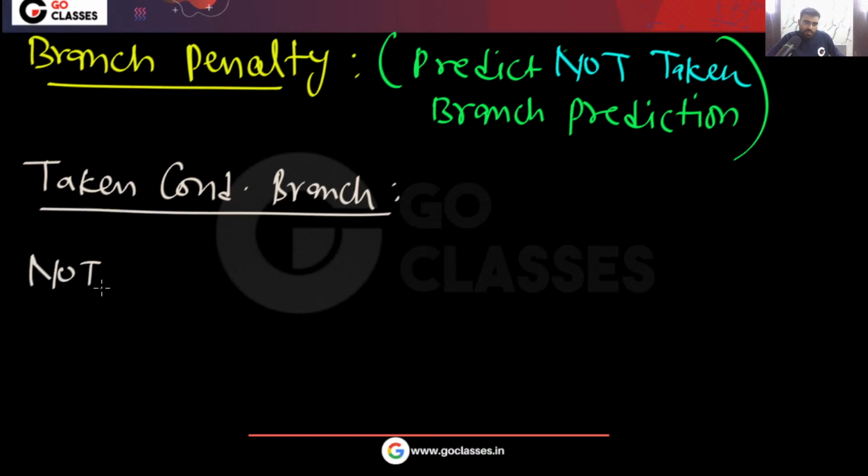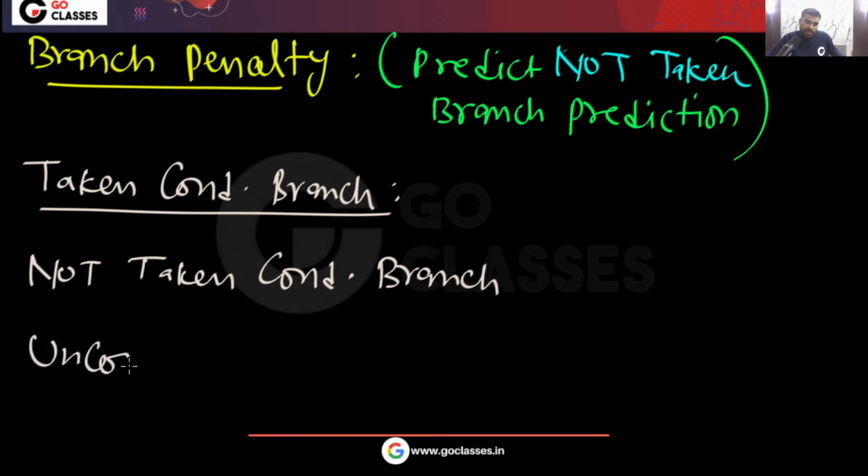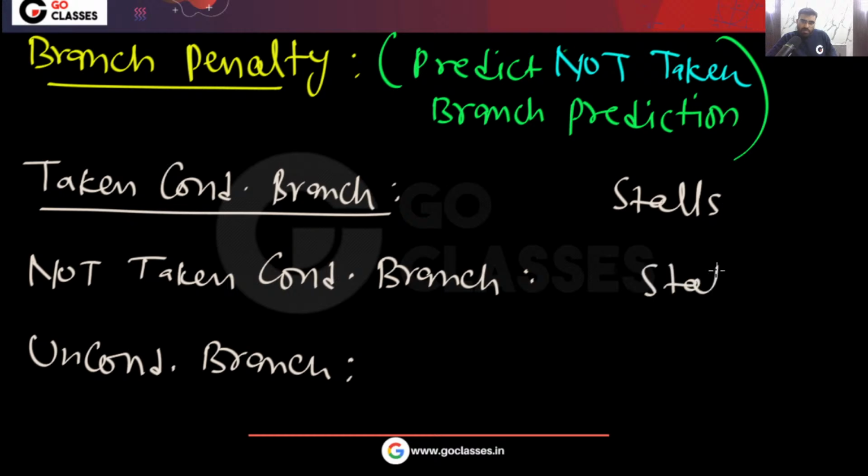Not taken conditional branch will give you how many stalls? And unconditional branch is going to give you how many stalls?